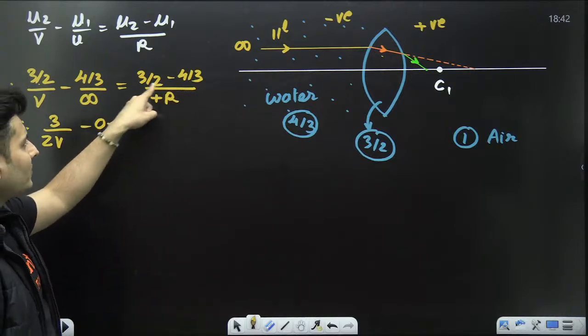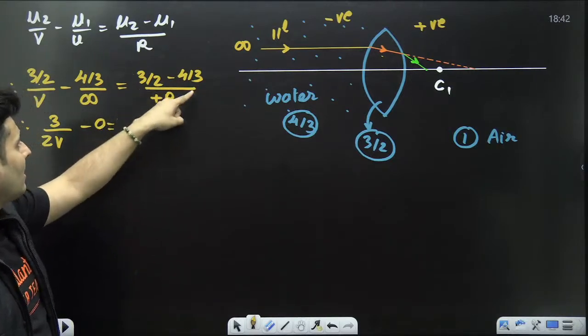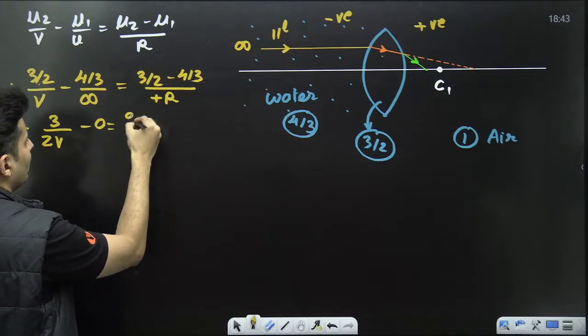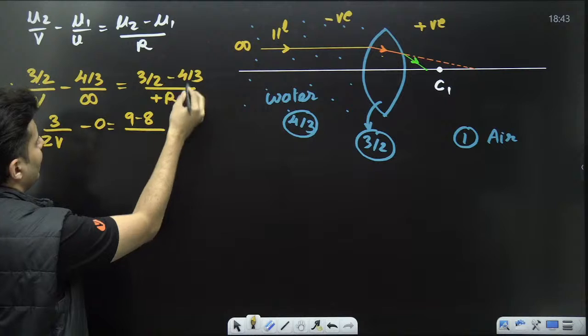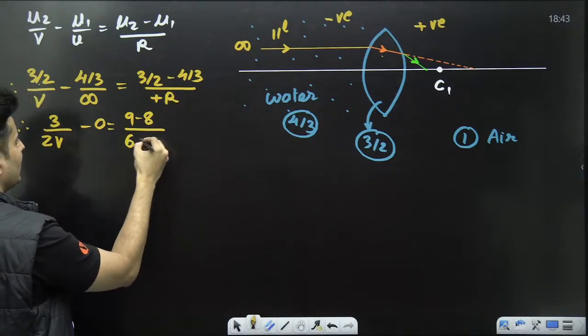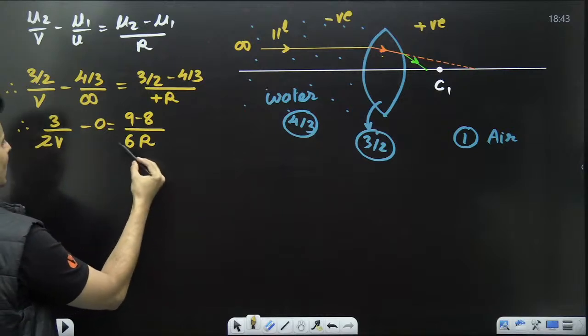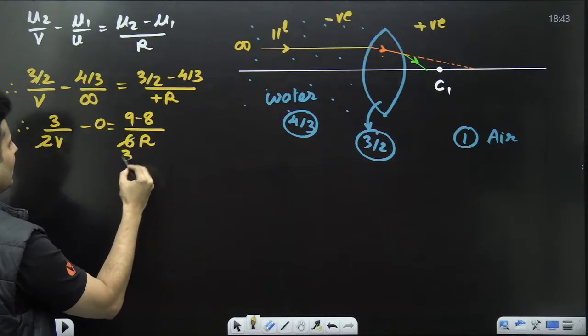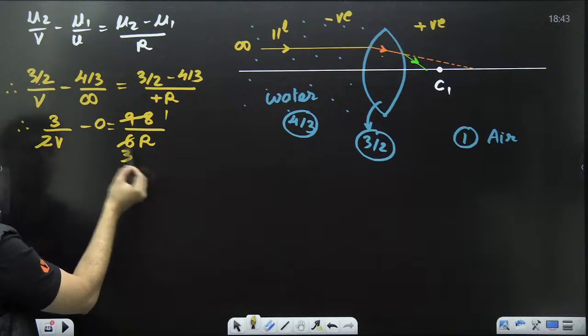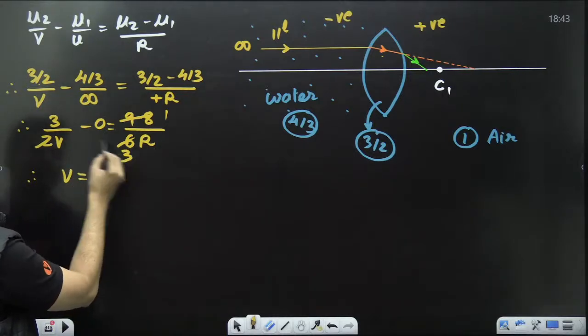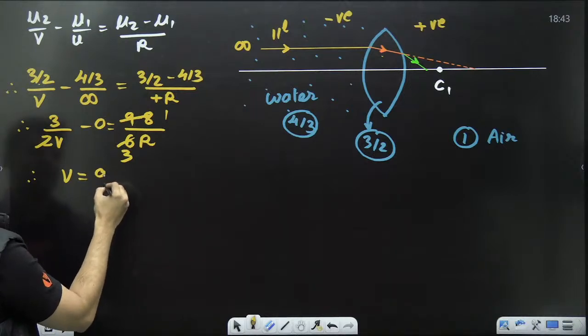What will this be? LCM is 6. 3 3s are 9, 9 minus 8. So it will become (9 minus 8) divided by nothing but 6R. So you will see that this 2 and this 6 cancel, becomes 3. This will just become 1. So basically your V will just become 9R.